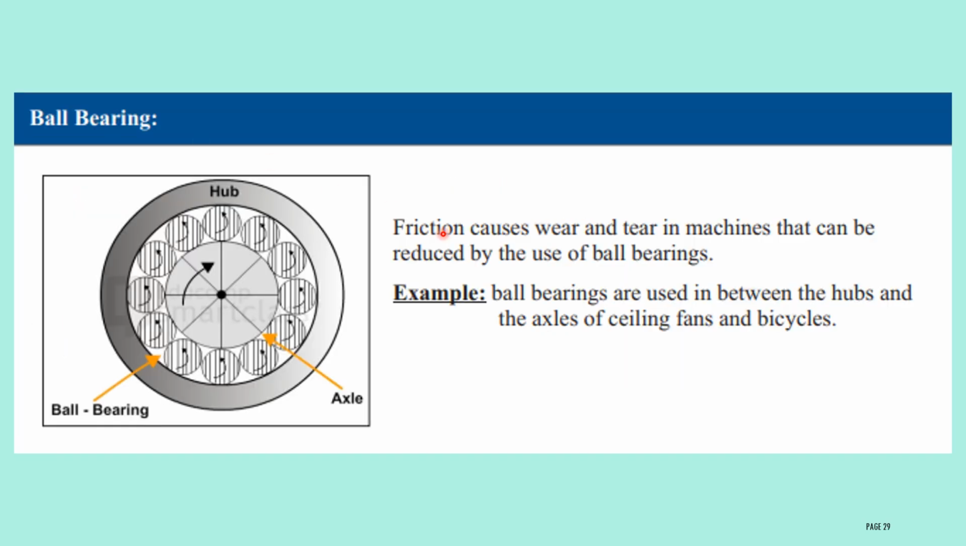Ball bearings. Friction causes wear and tear in machines that can be reduced by the use of ball bearings. For example, ball bearings are used in between the hubs and axles of ceiling fans and bicycles. You can observe ball bearings in a ceiling fan and also in a bicycle. It helps to prevent damage to the instrument.